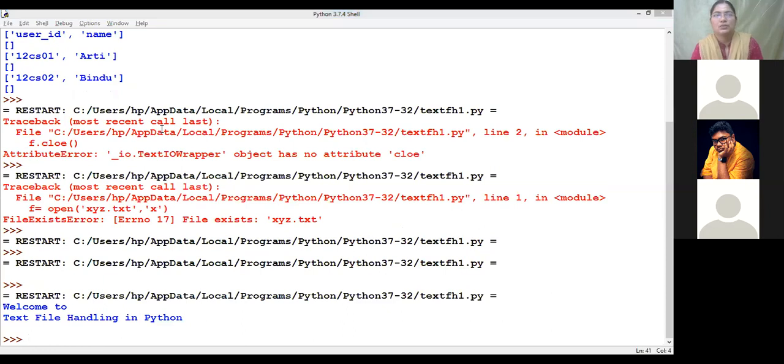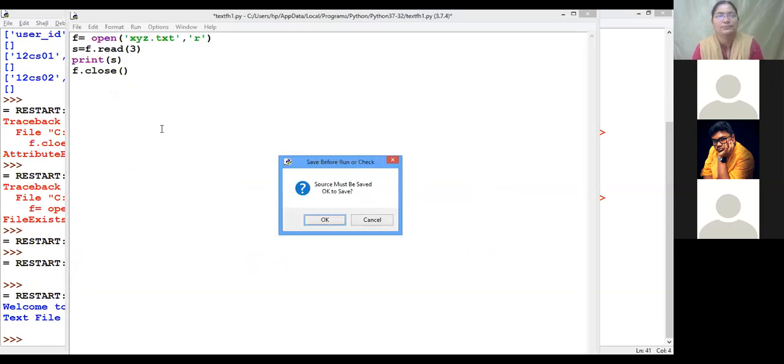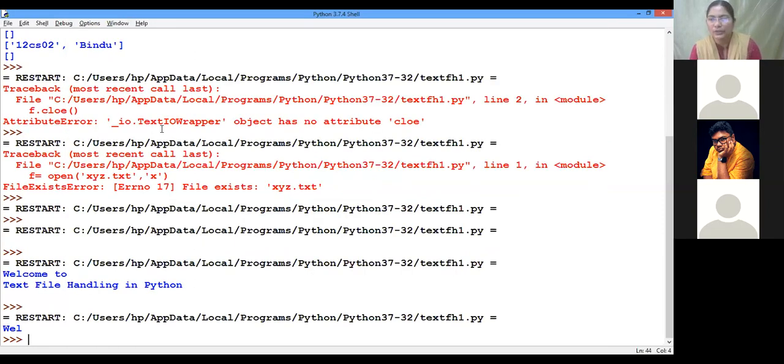Okay, children. So now, if we want to read line by line, how do we do it? If we want to read only the first 5 characters or first 3 characters, what are the first 3 characters? W, E, L, isn't it? So now let's execute. Got it? So what did we get? W, E, L is the only output we got.